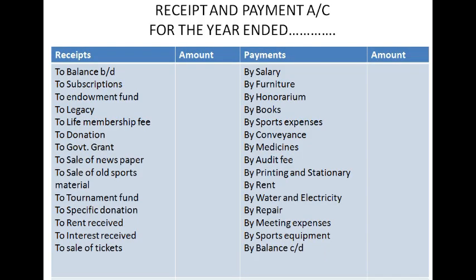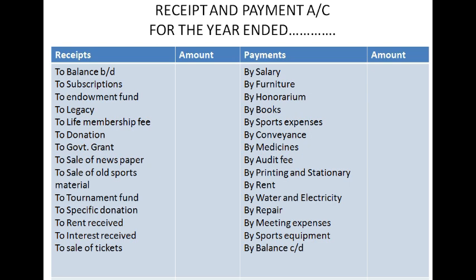Now what you're seeing is a receipt and payment account here. On the left hand side you see the receipts, on the right hand side the payments. There are many items given on the receipt side. It begins with the balance BD followed by subscriptions, and there are revenue nature items as well as capital nature items given on the receipt side. They're all cash received, debit what comes in.